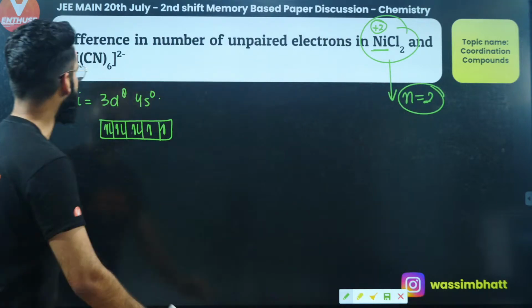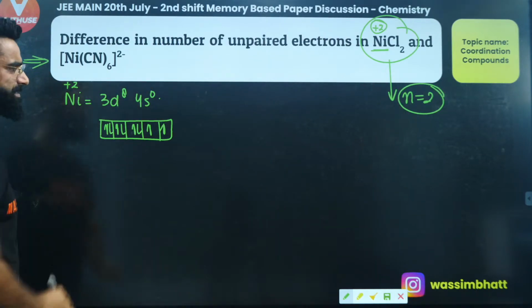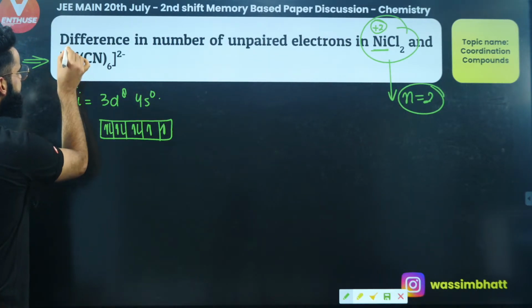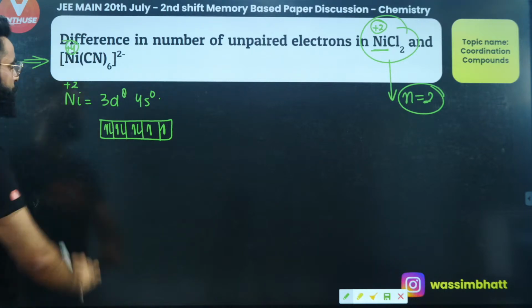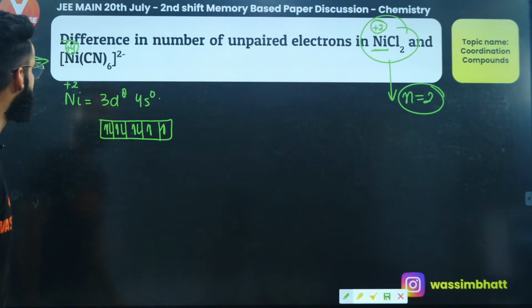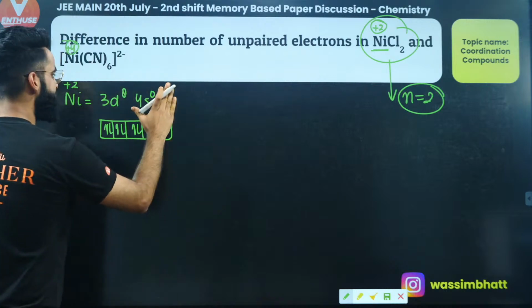Yes. Now let's calculate the unpaired electrons in Ni(CN)6 di-negative. First of all, this Ni over here, it has the oxidation state of +4 if you check, right? As simple as that. So people, now I'm going to write the configuration of nickel again.